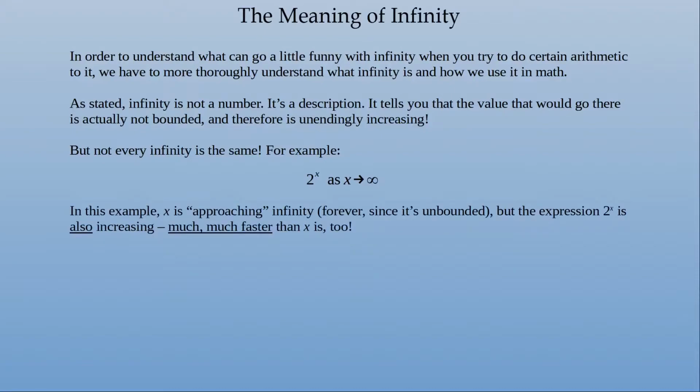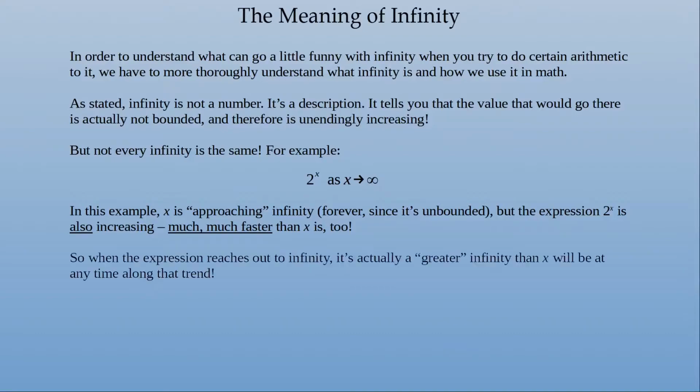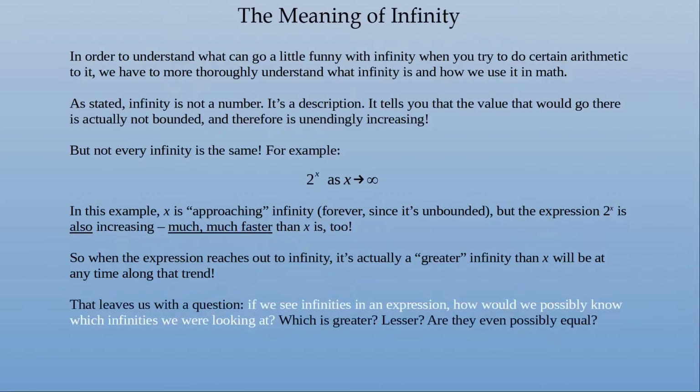So in this example, x is approaching infinity forever since it's unbounded, but the expression 2 to the power of x is also increasing, and it's doing so a lot faster than x is. So when the expression reaches out to infinity, it's actually a greater infinity than x will be at any time along that trend. Which leaves us with a question.